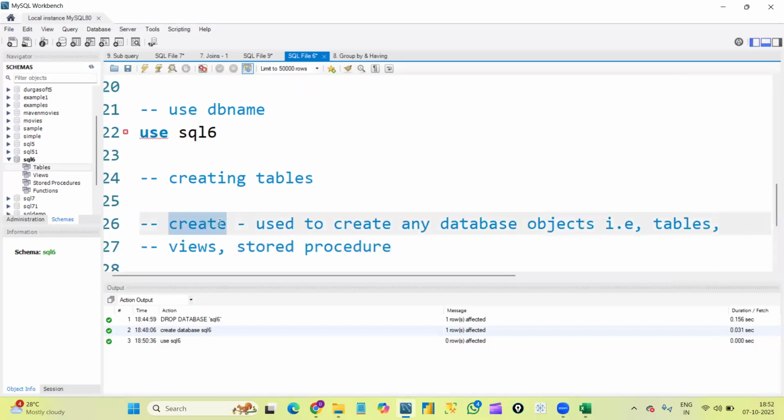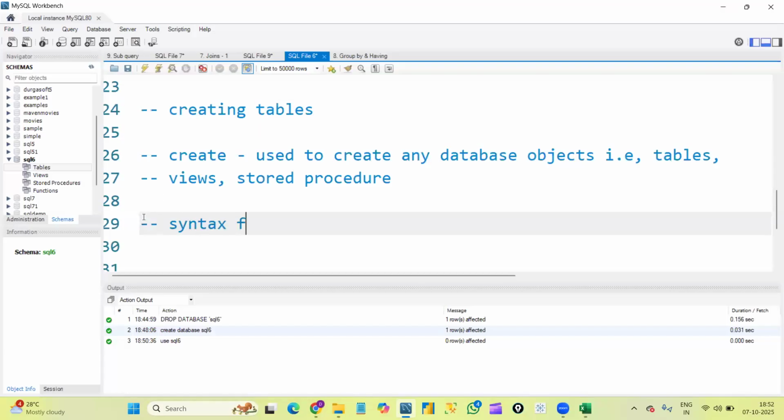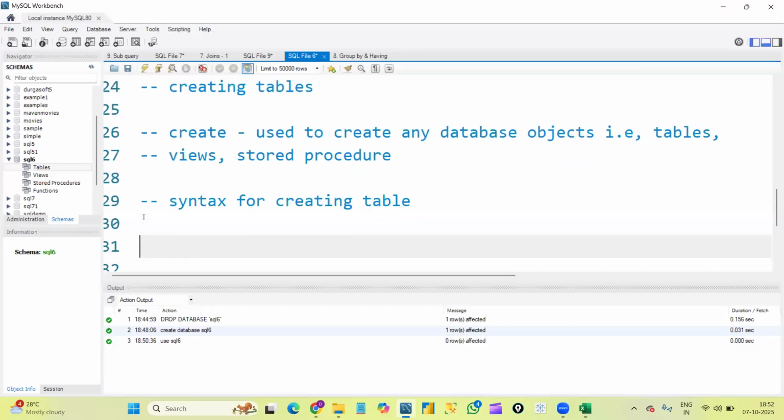The syntax will be different for creating views and creating stored procedures. We will learn that in that particular class. But for now, let's see the syntax of creating a table. Okay. Syntax for creating a table. So how to create it, in the sense, the syntax will be create table, table name. Okay. We will use parentheses, that is brackets, and within the parentheses, we need to give the column names.